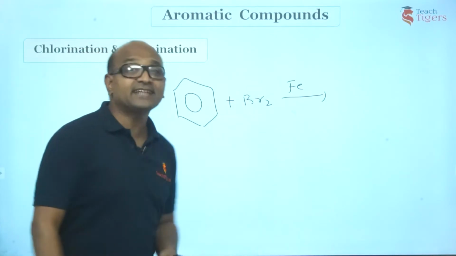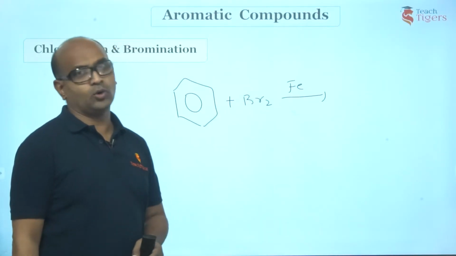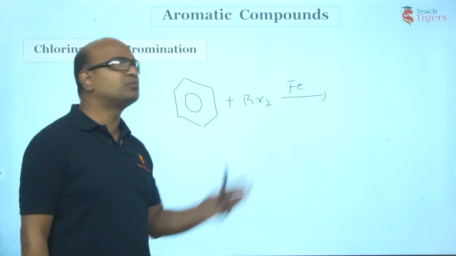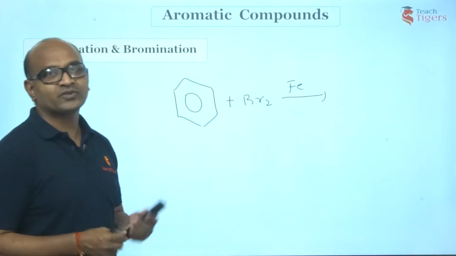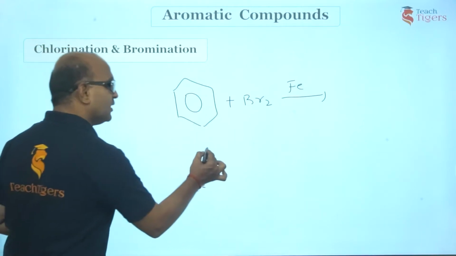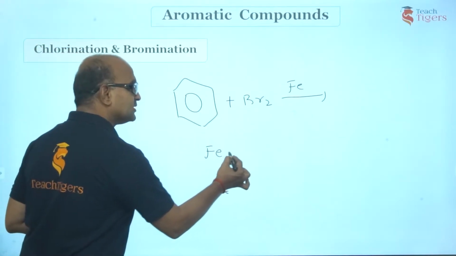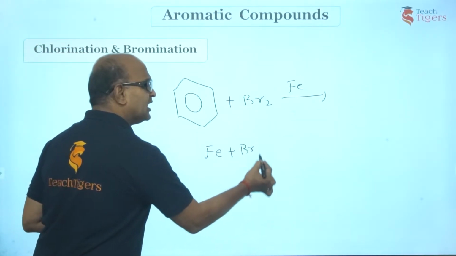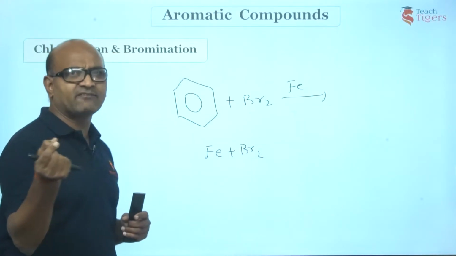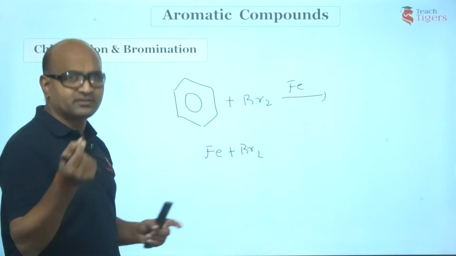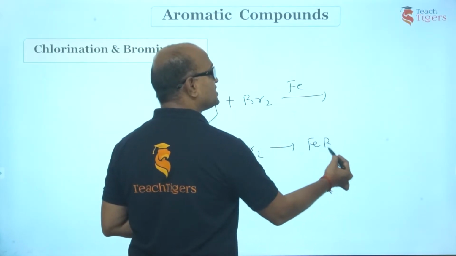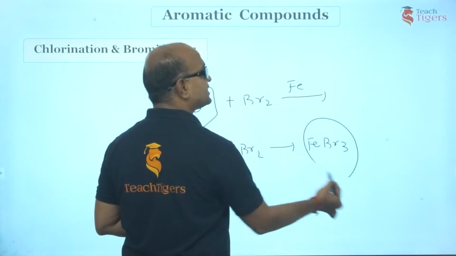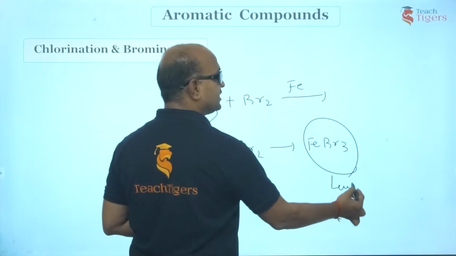Now, does iron act as a Lewis acid? No. Then how does the reaction take place? Bromine is a very weak electrophile. Now, how does the reaction take place? Because what is happening here, you see, first iron combines with bromine. The very little amount of iron that I have added will obviously combine with bromine to give FeBr3. So, this is going to act as the catalyst, which is a Lewis acid.